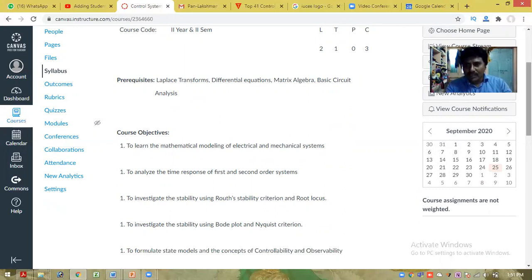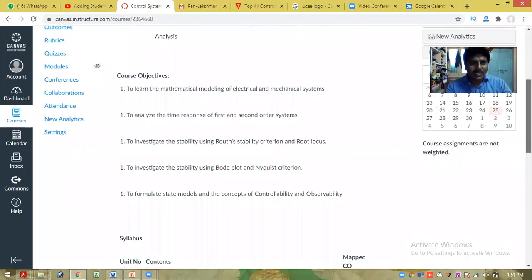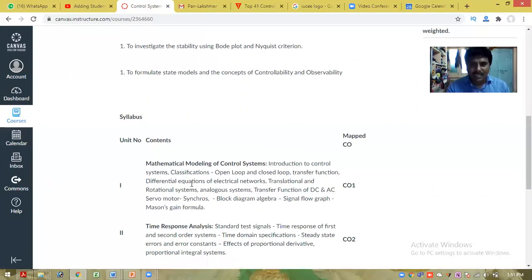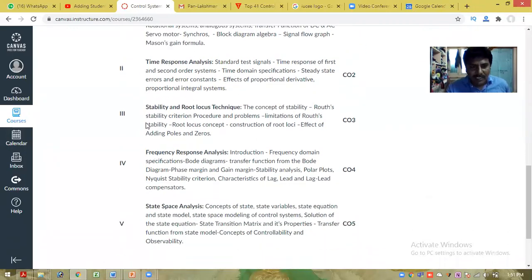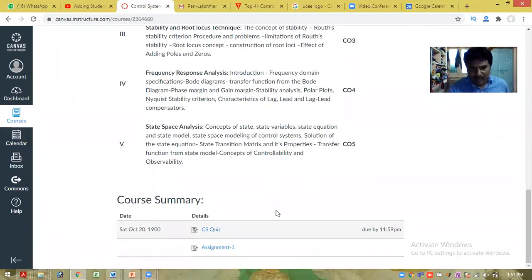After completion of this particular course, the students are able to achieve the course objectives. These are the very important course objectives. Now these are the syllabus. Let us consider this column: this is unit number 1, and this is the content and the CO-PO mapping. There are 5 units in this particular online course. After this, some quizzes and some assignments are there. I inserted them, and I will explain all those things in future.